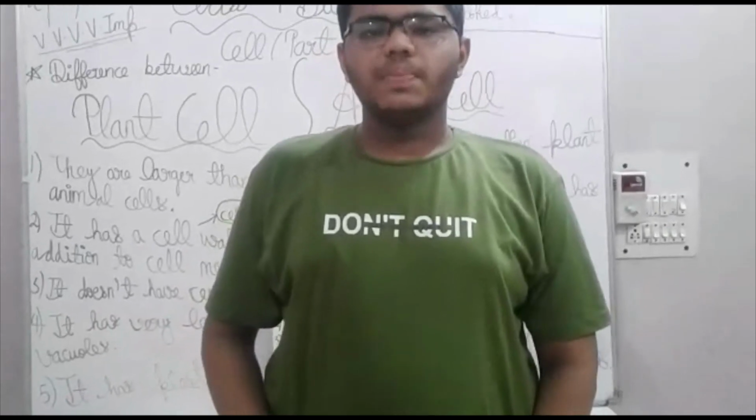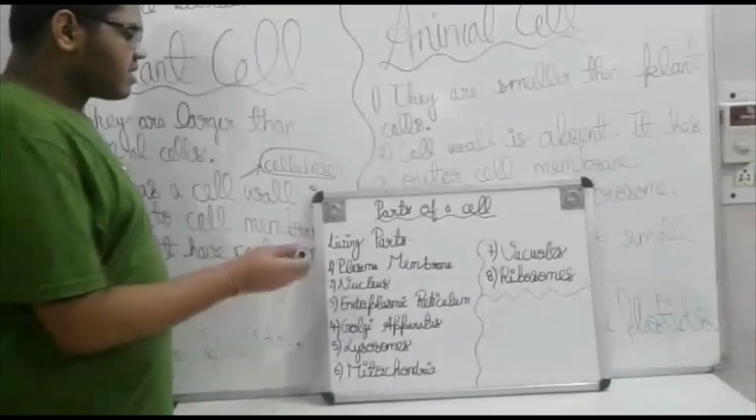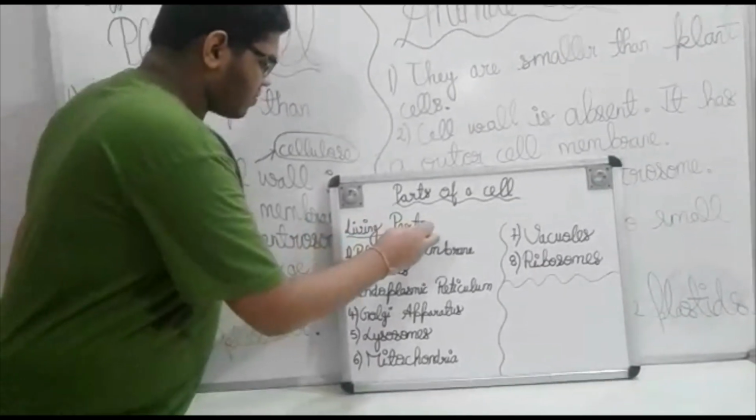Now I will discuss the parts of a cell. First, the living parts of the cell.